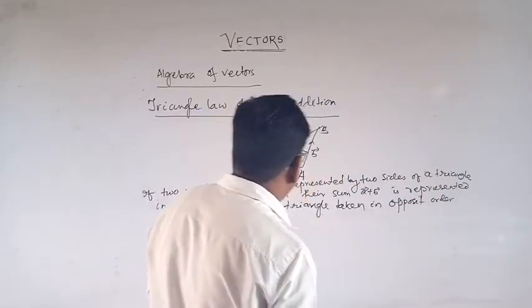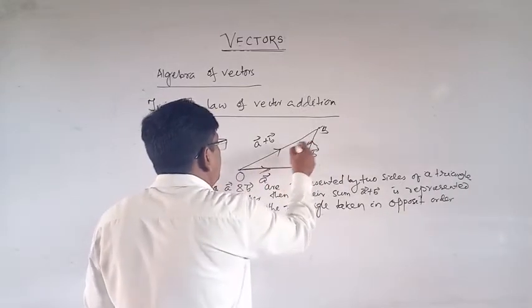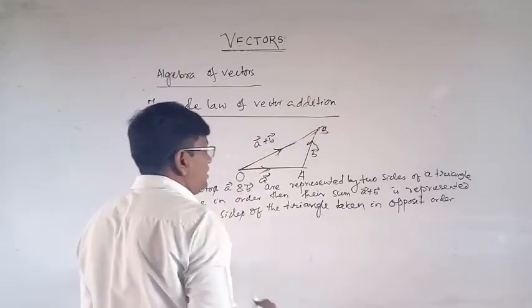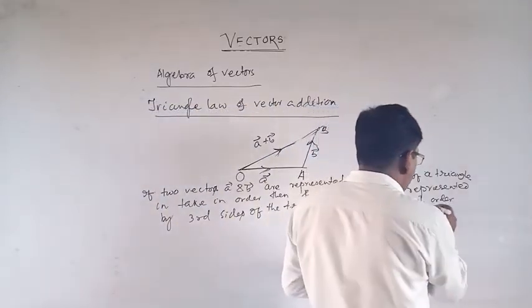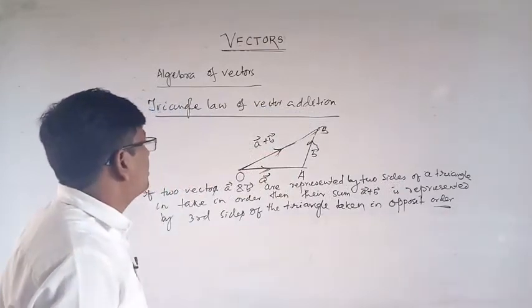So this is the same direction taken in order, this is A and this is B. The sum is in the opposite direction, or opposite order. This is the triangle law of vector addition.